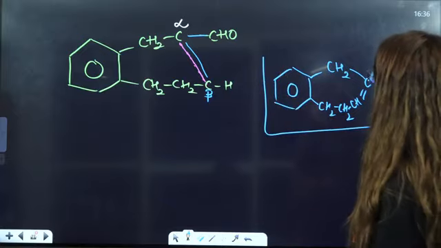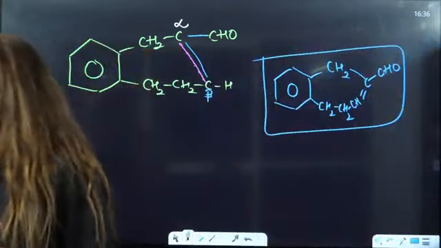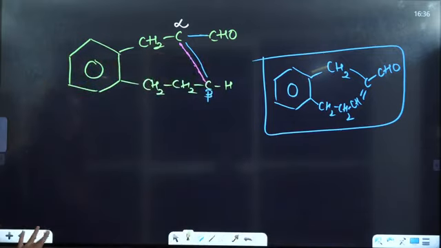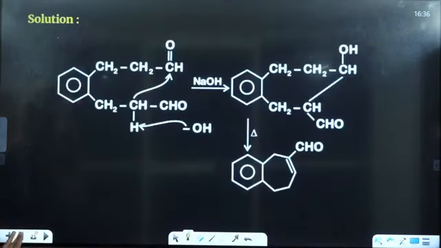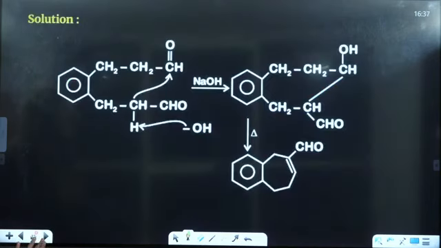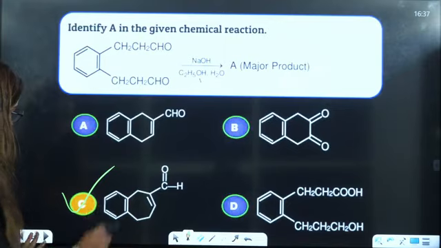This kind of compound will be formed here, and this is the correct answer. The same thing we have drawn here. Is that clear to everybody? So the answer will be C.